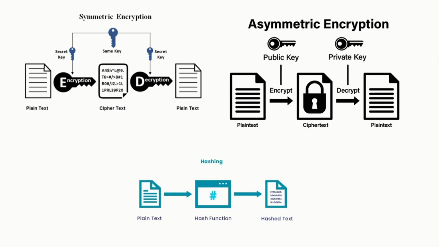When it goes to B, it is decrypted only with the private key which the B user has. So no other third party user can get the data, because it needs a private key to decrypt it. So this is again for the security purpose. And then the third technique is hashing technique. In hashing techniques, as I have told you, the plain text is converted into hash text with the hash function and then decrypted when it goes to the receiver side.